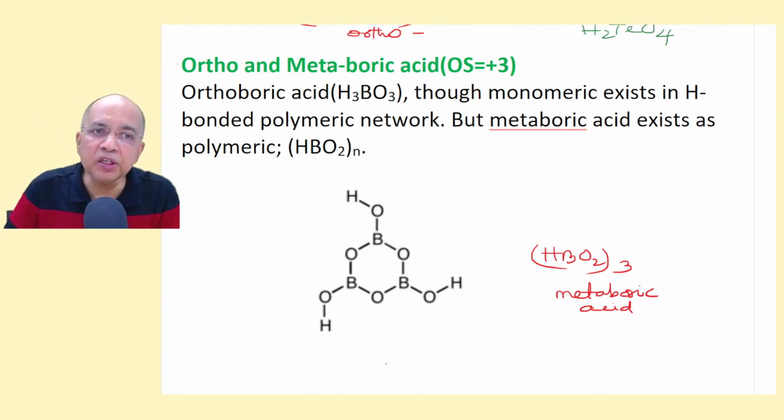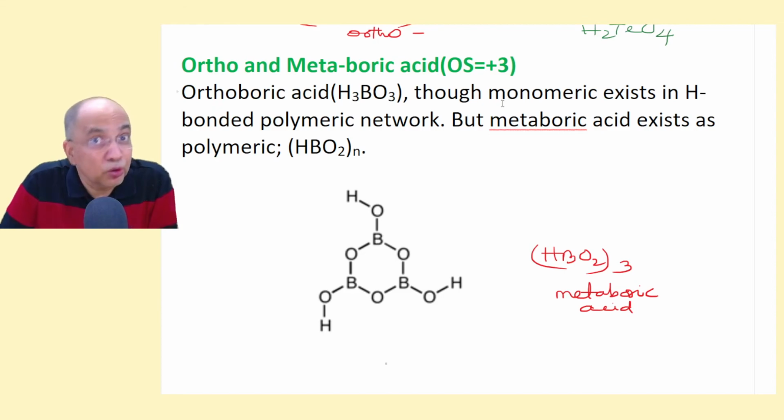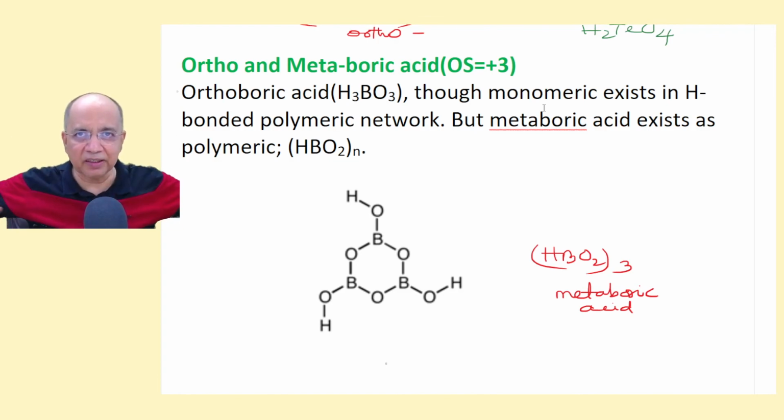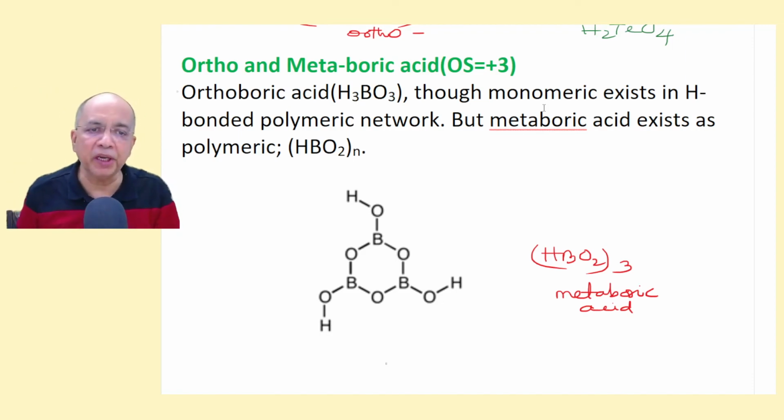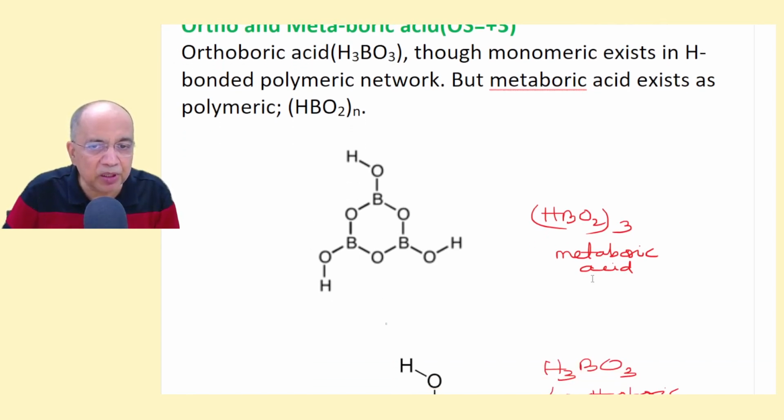Ortho, more water content; meta, less water content, and often meta remains in a polymeric form, in a cyclic form. Supposing boric acid, the usual boric acid that we say is orthoboric acid, H3BO3. It remains as a monomer. But the monomeric units are interconnected by an innumerable hydrogen bonding network, a 2D network. That's okay, but individual entities are monomeric. But metaboric acid, (HBO2)n, is a polymer. The minimum is the metaboric acid that we say is (HBO2)3.